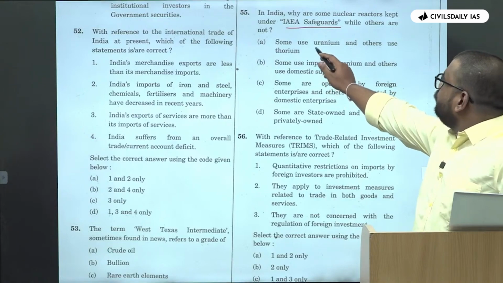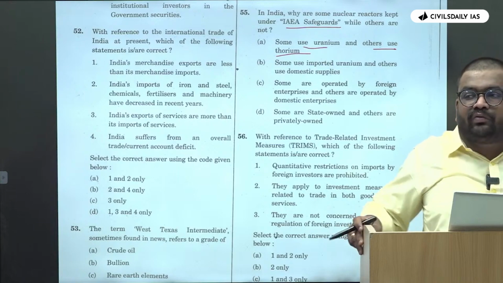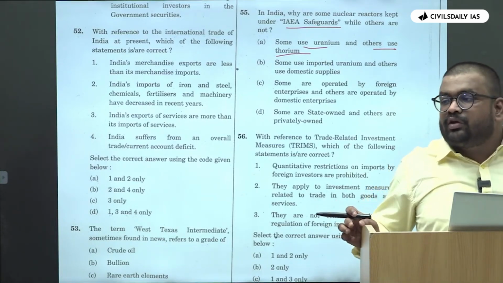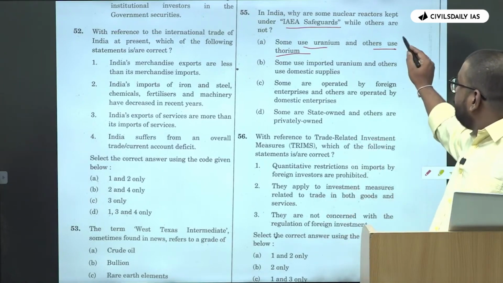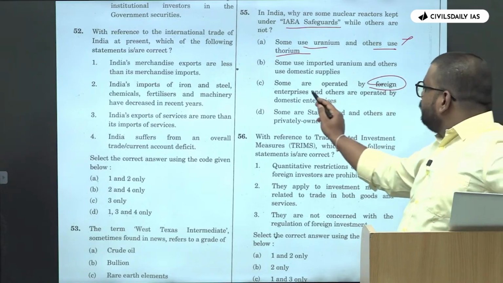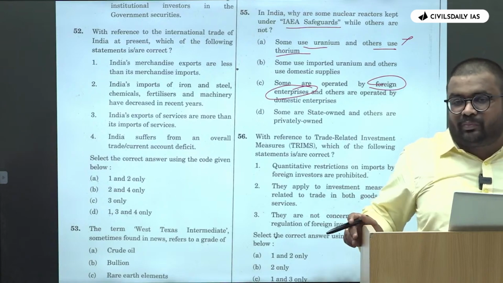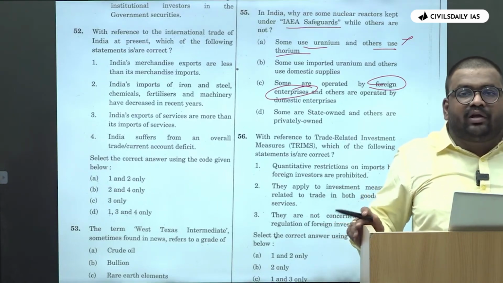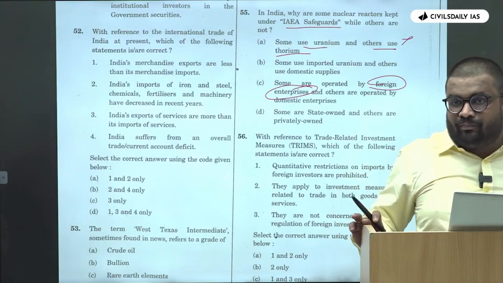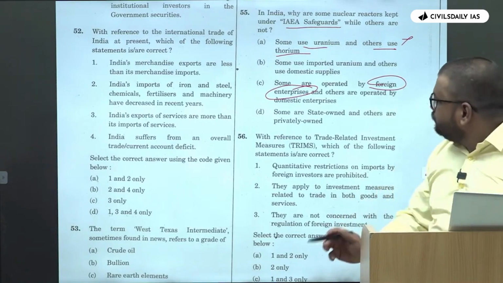Okay, some use uranium and others use thorium. Even if you have the basic understanding of India's nuclear program, okay, all the nuclear power projects use the uranium. Okay, this is eliminated. And then third, some are operated by foreign enterprises. It's simple कि there is a complete monopoly of government with respect to nuclear energy, right? Is there any foreign entity who is working with or who is operating the nuclear power project in India? Yes. नहीं है ना? Yes, wrong.